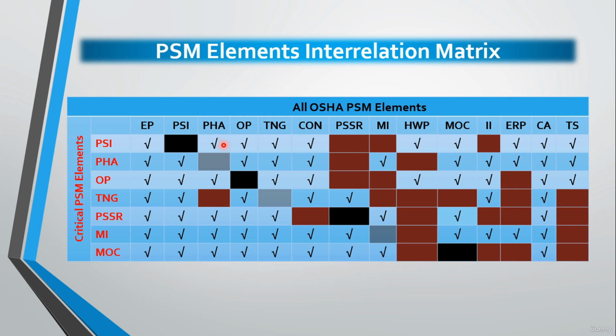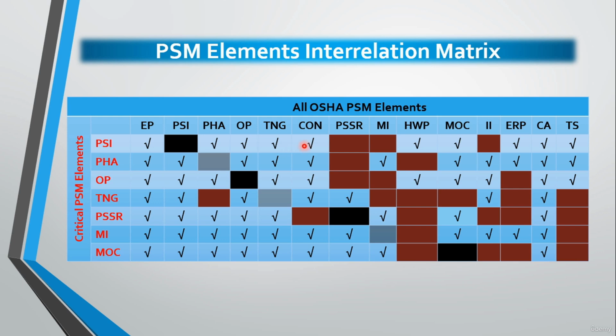Regarding the interrelation between the PSI and the PHA, we will find that the compilation of written process safety information should be completed before conducting any PHA. Regarding the interrelation between the PSI and the operating procedure, we will find that any updates in the PSI information may lead to a change in the written operating procedures and safe work practices. Regarding the interrelation between the PSI and training, we will find that updating the PSI information may lead to a change in the training contents for plant personnel.